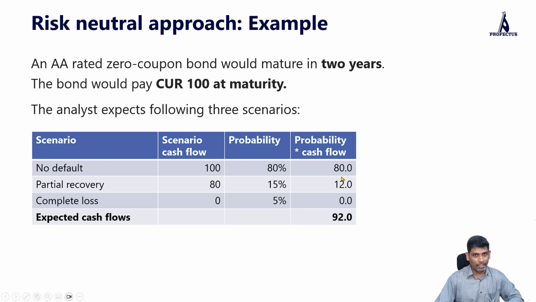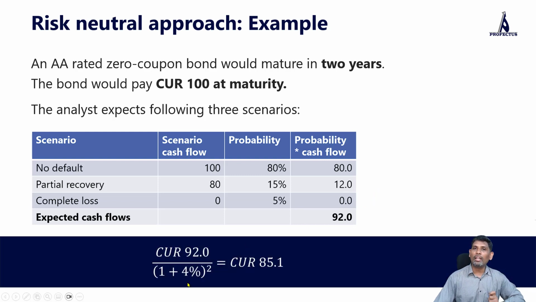Now, having got this expected cash flow, keep in mind we have already reduced the cash flows. We are not taking 100 as the value. We are only taking 92. So while discounting, we will not consider any risk premium. We will discount it at risk-free rate. So 92 upon 1 plus 4% raised to the power 2, which is 85.1. This is the core principle of valuation using the real world approach and risk neutral approach.